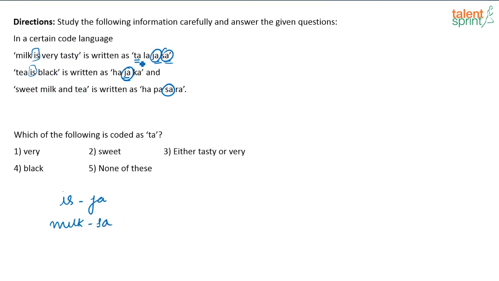Now, which are the other two left? Very and tasty. Now, very and tasty is not there anywhere else. So the code for very and tasty, both these, one should be TA and one should be LA. We don't know which is for what. Now what is the question? What is the code for TA? So either it has to be tasty or it has to be very. So option 3 will be your answer. Either tasty or very.